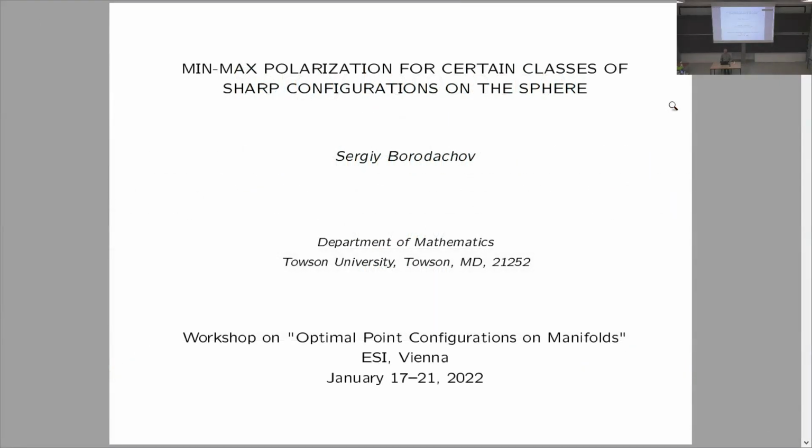We'll talk about the problem first: finding the absolute maximum and absolute minimum of regular configurations. Then we apply this to a certain polarization problem.